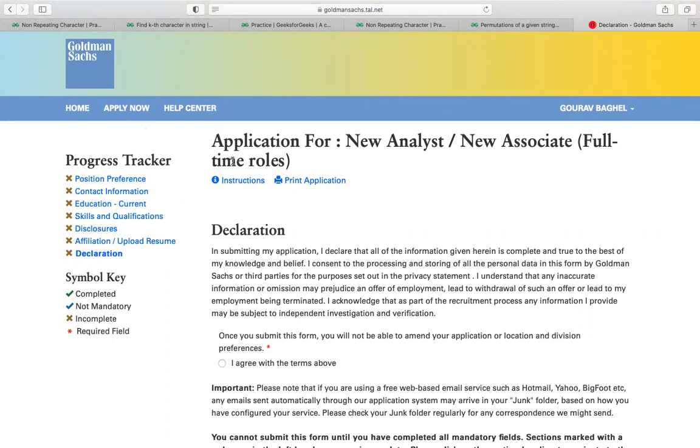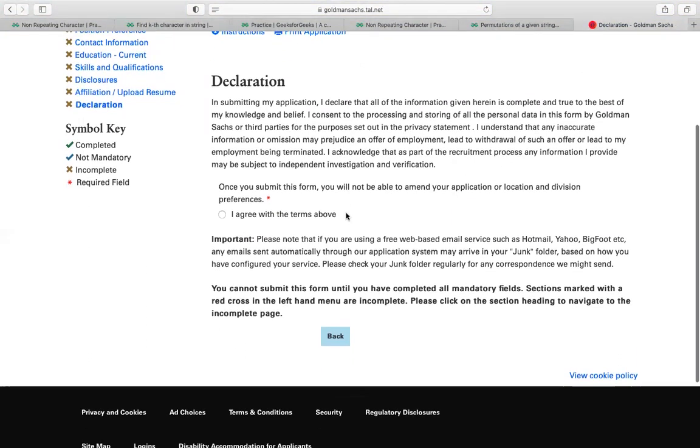Okay, so this is the case for the students who are going to graduate in 2022 and applying for the full time. This is the same for the new intern role as well. Okay, so this is the same process. You have to go with this.